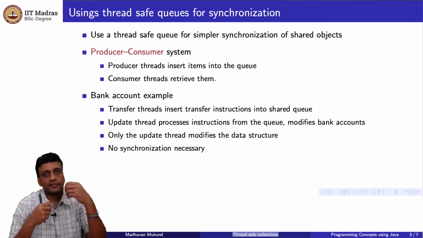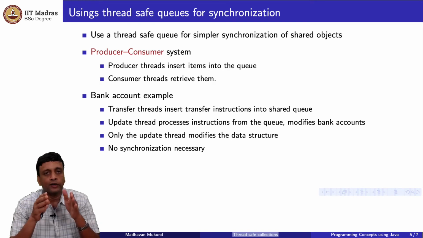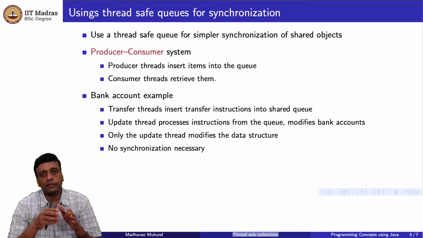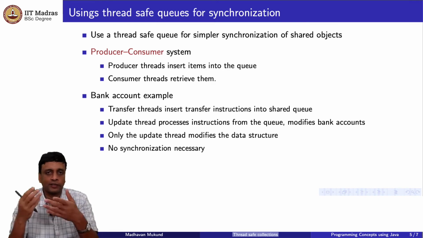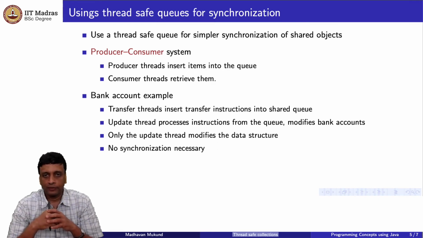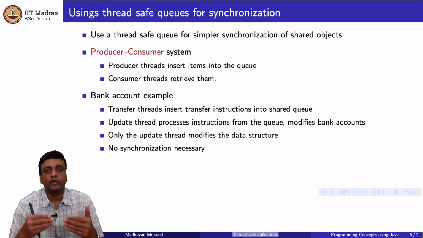So what happens is that this transfer thread actually doesn't say a transfer has happened. It puts into a queue a request saying please transfer this much money from account I to account J. Another one will want to transfer from J to K, and J is common to both these things, one as a source, one as a target. So that will also say please transfer amount X from J to K. So each of these transfer threads will just put this request into the queue.